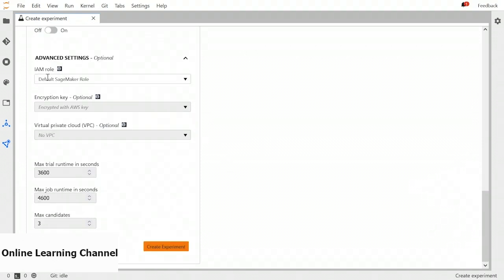Next, there is IAM role, encryption key, and virtual private cloud, which is optional. We have max trials in seconds and max job in seconds. We have used a smaller number of seconds so the job can be finished earlier and we can see the results. And then you can also choose max number of candidates. Let's create the experiment.